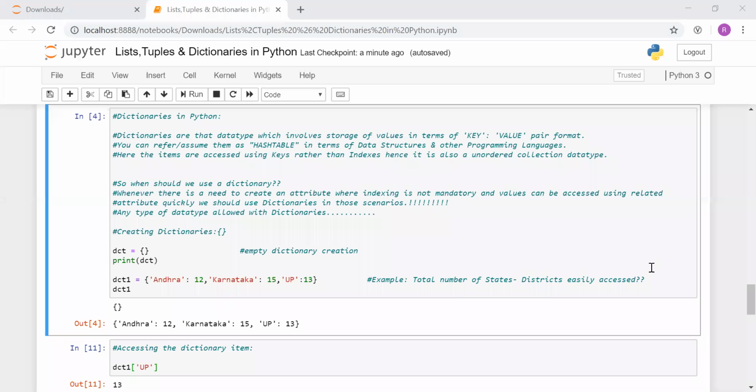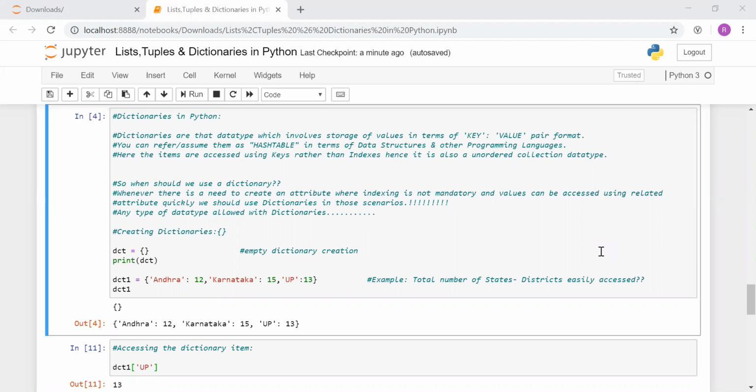So hi all, this is Rahul here, and today we'll be talking about dictionaries in Python. So what are dictionaries and where do we use them in our day-to-day Python programming? I'll be talking about that, and also discussing the operations which we usually do with the help of the dictionary data type.